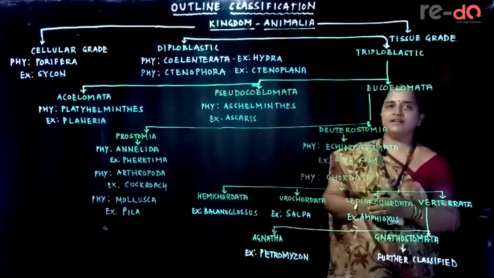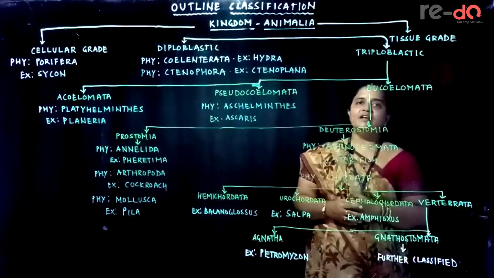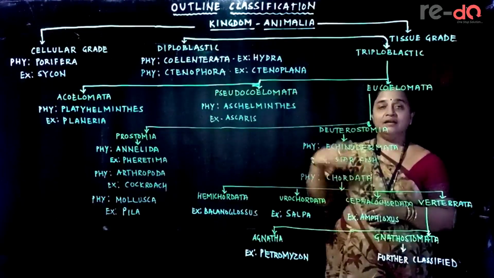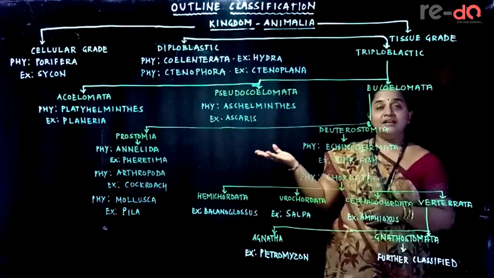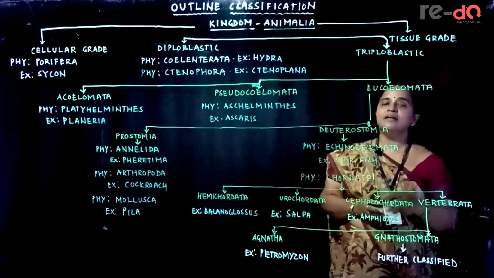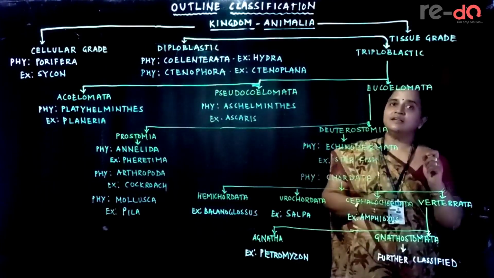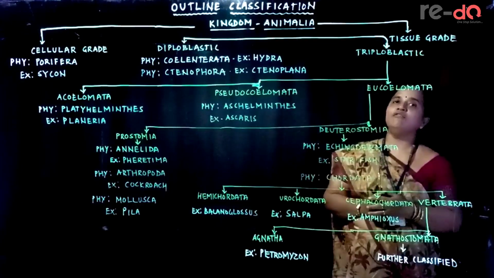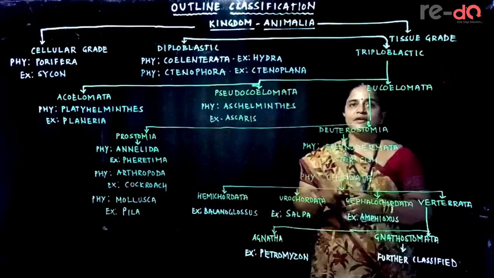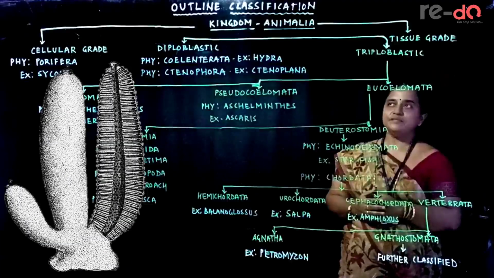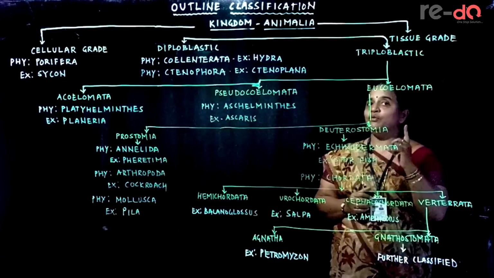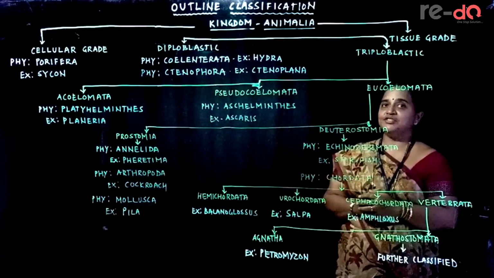Pores means minute openings. The name of the phylum here: kingdom is divided into phyla. In earlier kingdoms, the kingdom was divided into divisions. So in kingdom Animalia, the taxon division is replaced by phylum. So the first phylum is Porifera. Example is Scypha. In tissue grade, recall, I told you 1 criterion in the previous session.